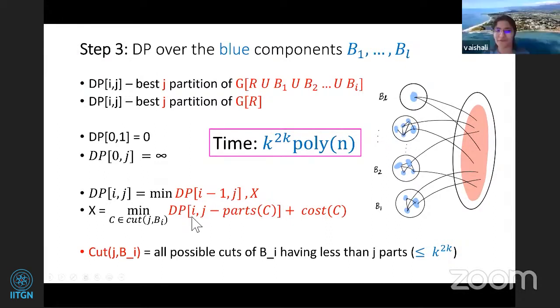Oh yeah, this should just be i minus 1. So yeah, this is my mistake. So what this DP basically does is it guesses what are the paths, how many paths